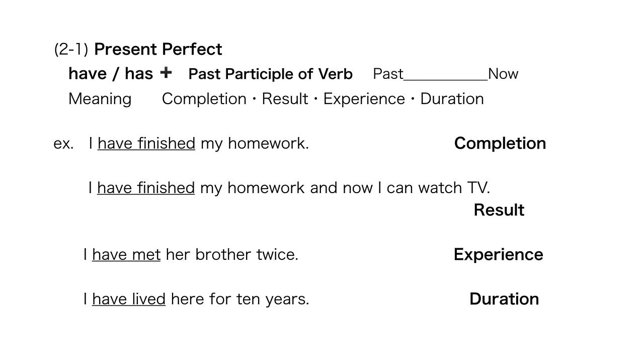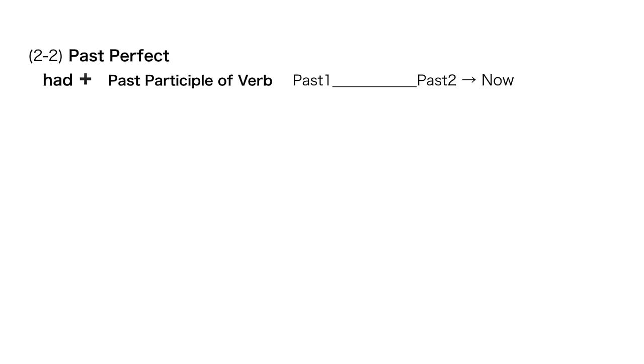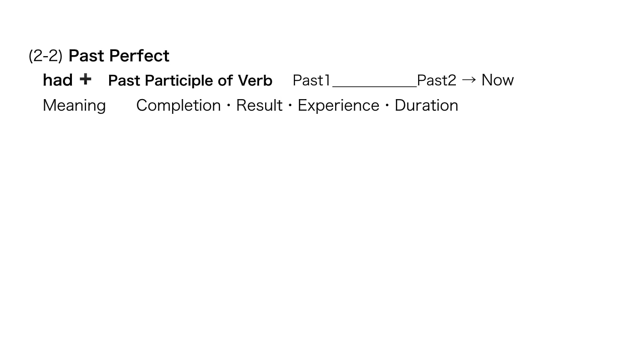The other two are past perfect: had plus the past participle of the verb. Past 1 to past 2 is the duration of time. For example, past 1 is five years ago, and past 2 is last year, like that. The meanings are completion, result, experience, duration. That's really the same as present perfect.